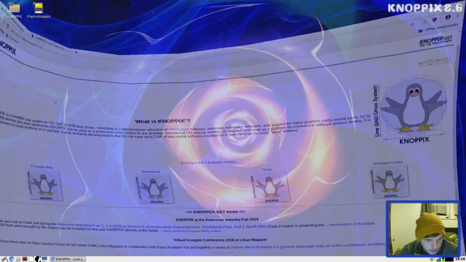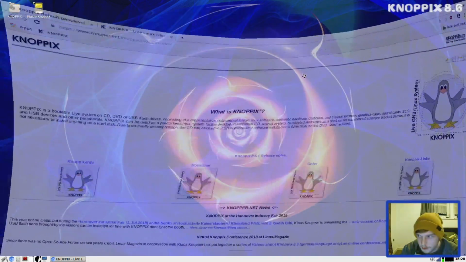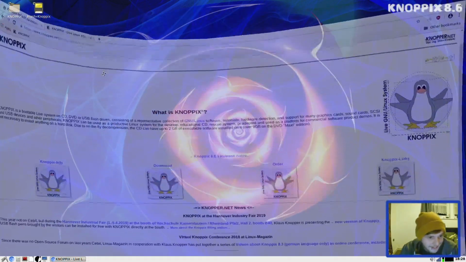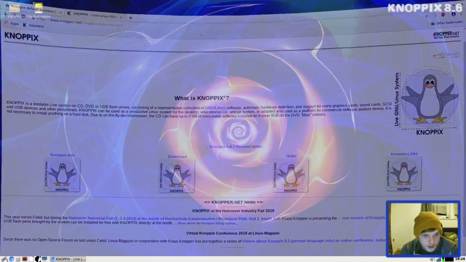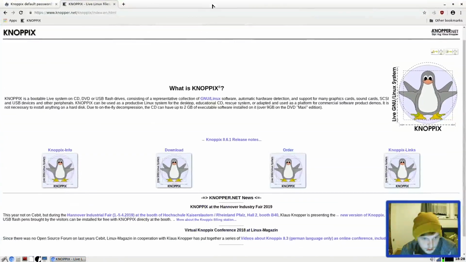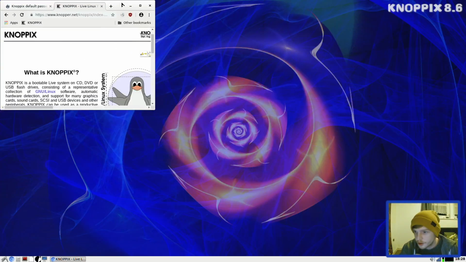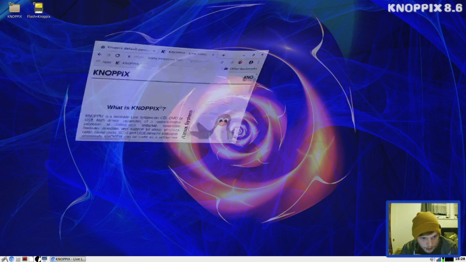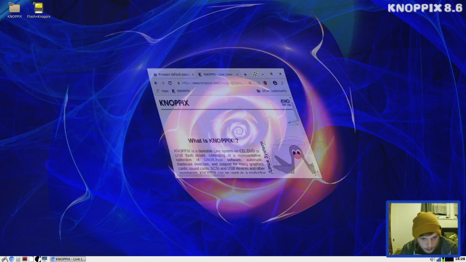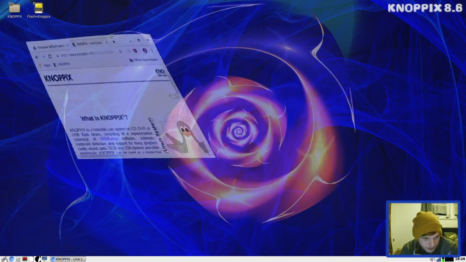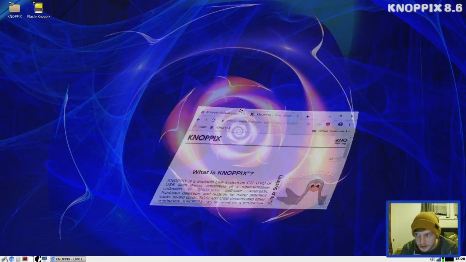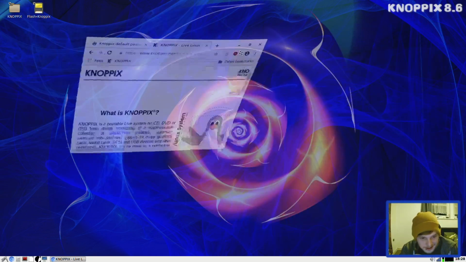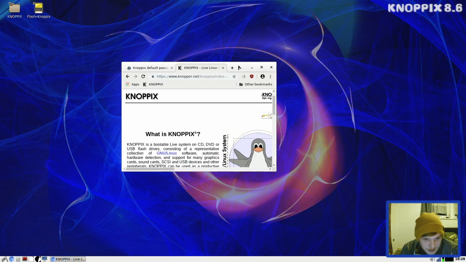Oh, look at that. What the hell is going on there? Right, okay. Wow, it's got a wobble as well. Check that. It's got some really quite wild effects there. It's got window wobble as well. So it goes transparent and it wobbles all over the screen. How crazy is that? Okay, let's keep going.